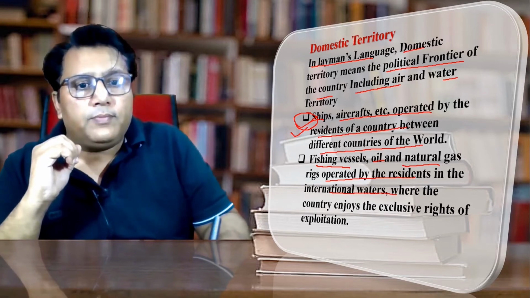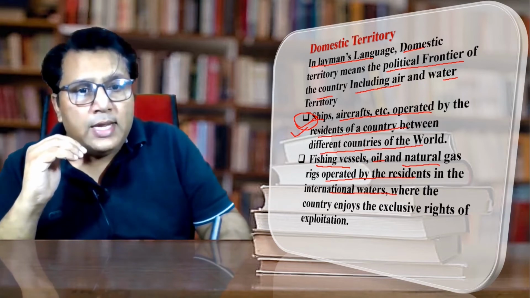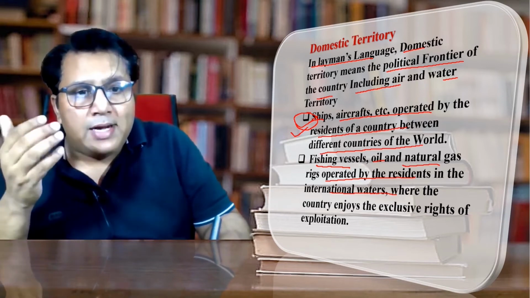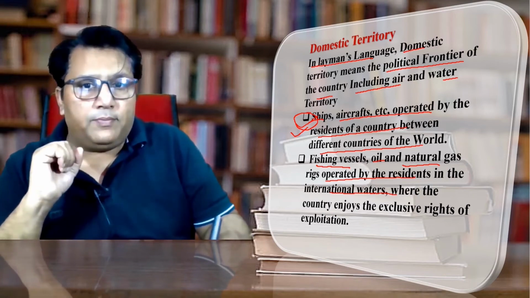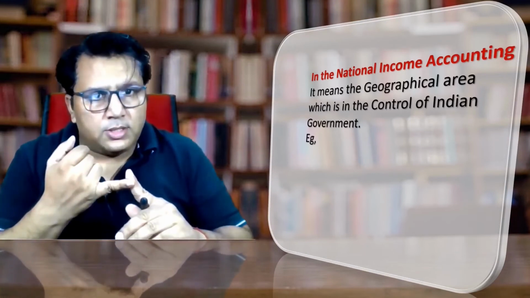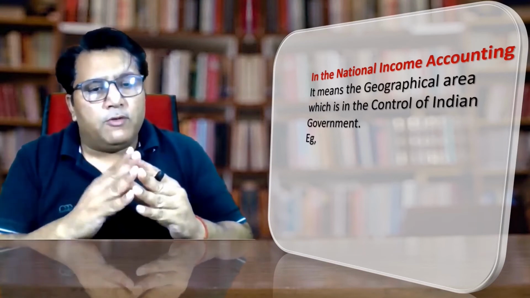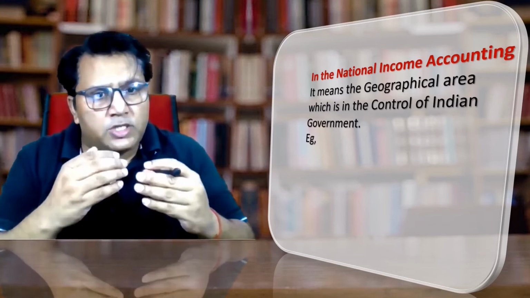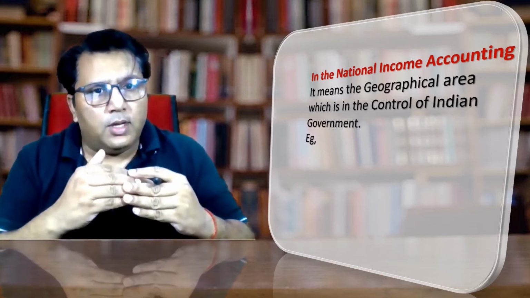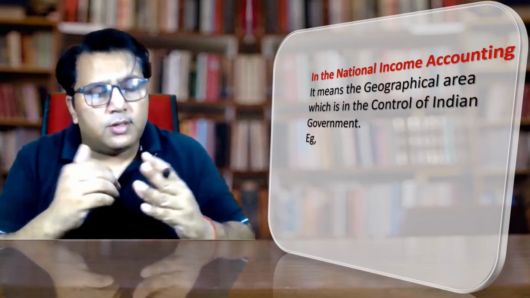Any area which comes under the control of the Indian government, where the Indian government can frame or implement its rules and regulations, that very area comes under the domestic territory. In very simple words, domestic territory means the geographical area. Geographical area is that area which comes under the control of the Indian government. So any area which comes under the control of the Indian government is called the geographical area, and geographical area is called the domestic territory.